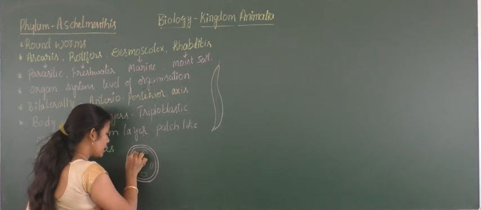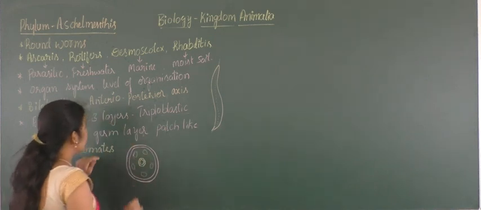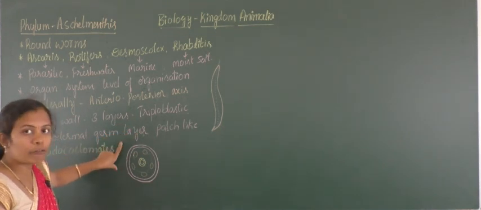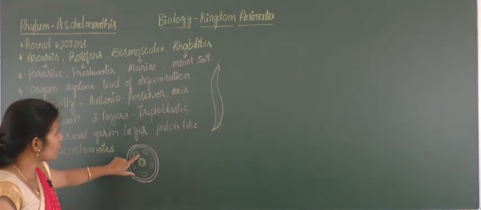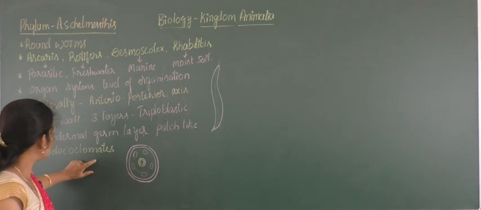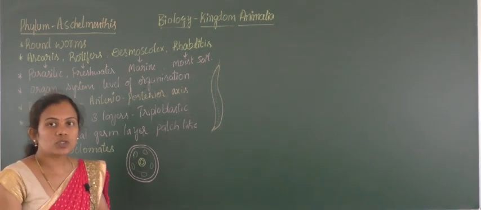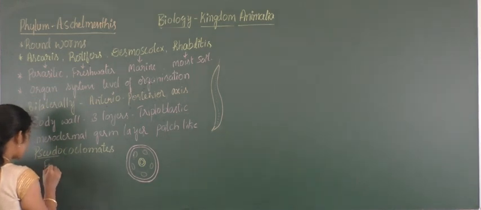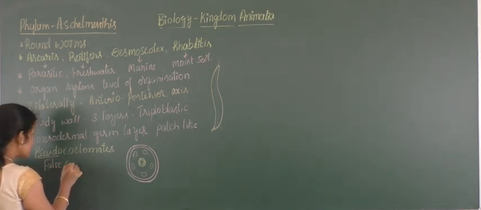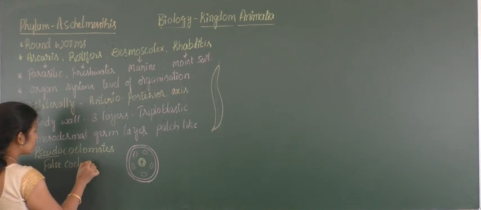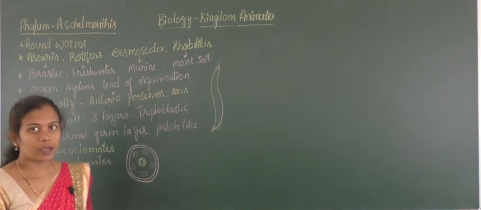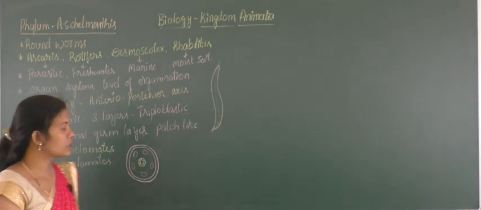So the presence of the mesodermal germ layer forms the triploblastic condition, but it is not completely formed. They are found as patches, and finally they are considered pseudocoelomates. The word pseudo refers to false, so false coelomates.